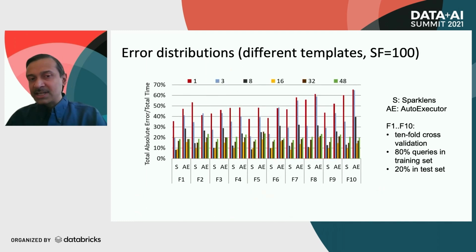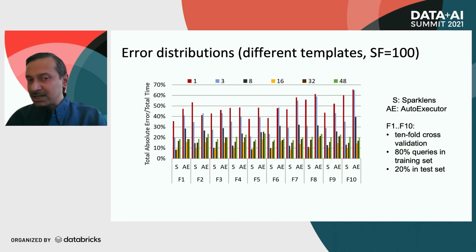Now, here are the summary results over the full workload. We take TPC-DS and split it into 80% for training and 20% for test, and we do a 10-fold cross-validation. F1 to F10 shows the 10 folds, and on the y-axis we show the relative error for different executor counts: 1, 3, 8, 16, 32, and 48.